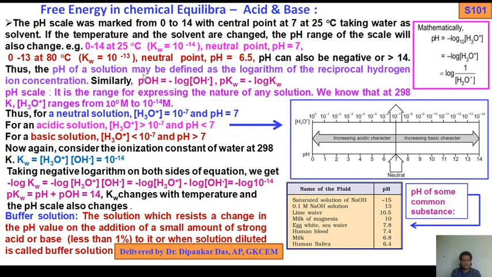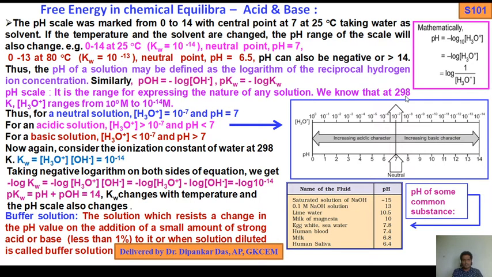Thus, pH of a solution may be defined as the logarithm of the reciprocal of hydrogen ion concentration. Similarly, in case of pOH, we consider OH minus, with the same minus log of the molar concentration of OH minus, or we can write pKw equals minus log Kw. So the pH scale is the range of expressing the nature of any solution.